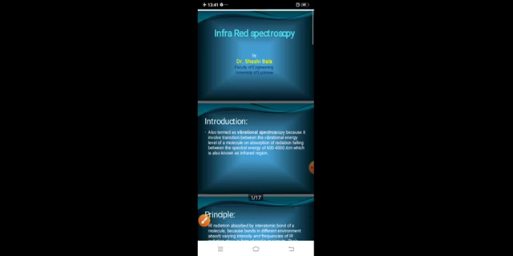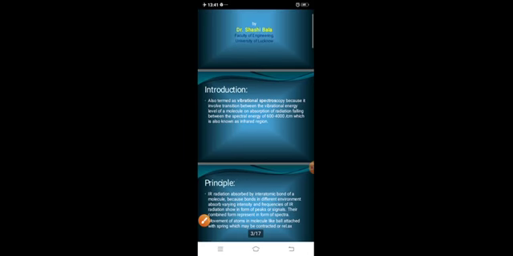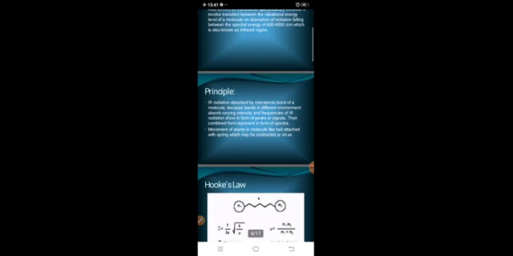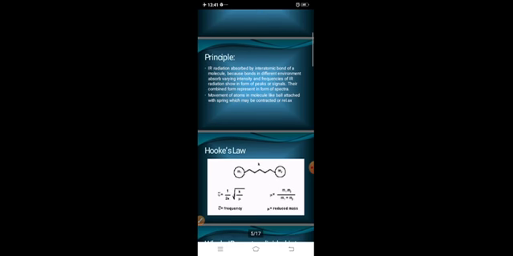Question: what is special in it? Before that, we should know the principle of IR spectroscopy. As already discussed, there is absorption of radiation by the atoms in a molecule.